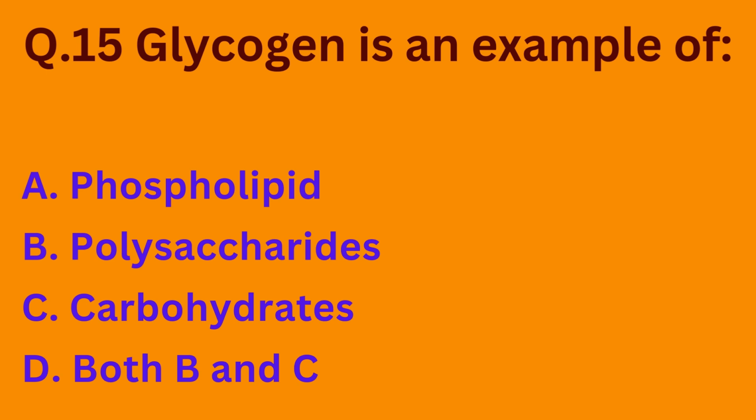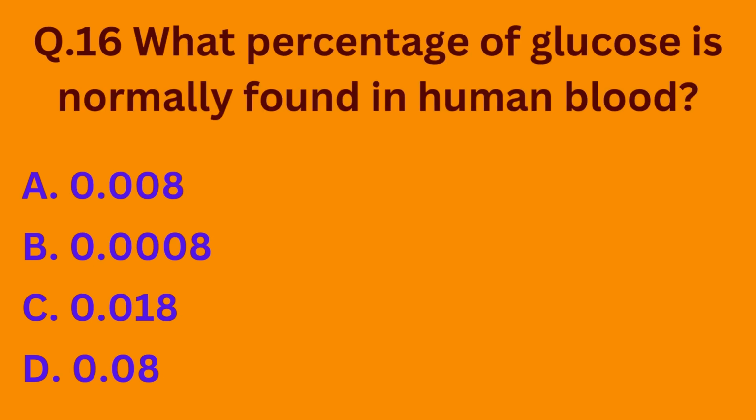So basically glycogen is an example of polysaccharides. So the correct option is option B. Question number 16. What percentage of glucose is normally found in human blood? Option A 0.008, option B 0.0008, option C 0.018, option D 0.08. So 0.08% of glucose is normally found in human blood.